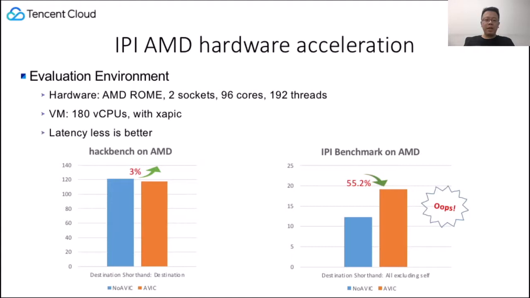We ran Hackbench and the IPI benchmark on one AMD Rome server, 2 sockets, 96 cores, 192 threads. The VM has 180 vCPUs with x2AVIC exposed. We can observe a 3% Hackbench performance improvement. It benefits single-target IPIs. However, we observe a 55.2% IPI benchmark performance drop for multicast IPIs. It is weird that hardware acceleration is worse than software emulation.